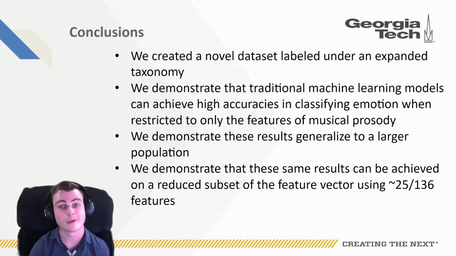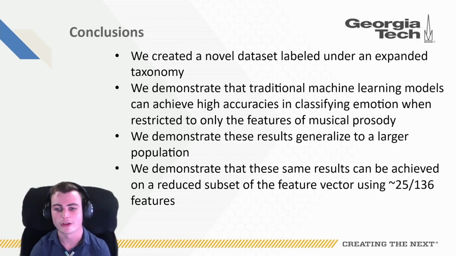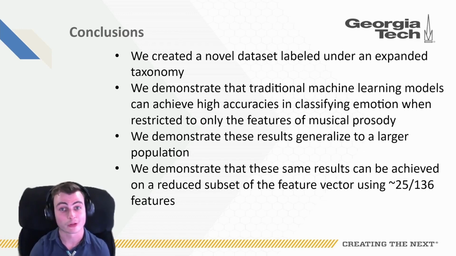To conclude, we accomplished a number of things in this paper. First, we created a novel dataset labeled under an expanded taxonomy compared to the prior work. Next, we demonstrate that traditional machine learning models can achieve high accuracies in classification when restricted to only the features of musical prosody. Next, we show that these results generalize well to a larger population by including multiple singers. And finally, we demonstrate that these same results can be retrieved when training on a reduced subset of the overall feature vector using approximately 25 of the total 136 features.